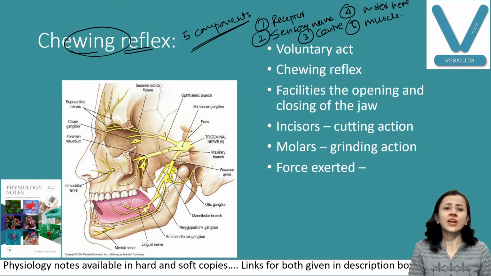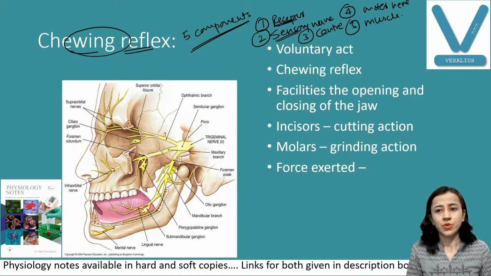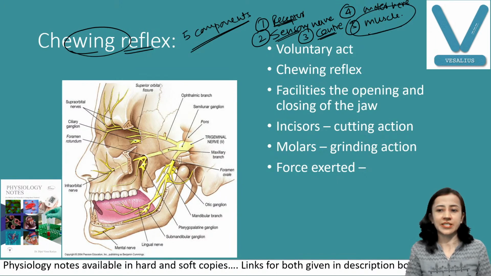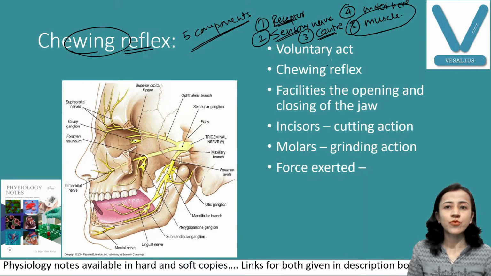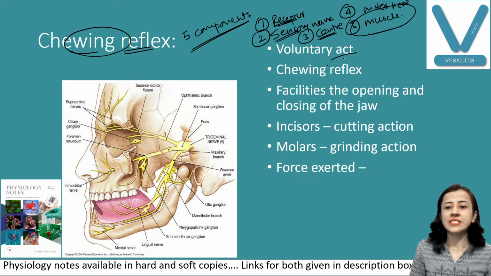So here, what happens when you have food in the mouth? Receptors of the oral cavity are stimulated. They send signals through sensory nerve to the centers which are present in the brainstem. Then the motor nerve gives information to the muscles of mastication. But here you can see this is a voluntary reflex, not involuntary. Some of the reflexes are involuntary also. So the chewing reflex is voluntary.